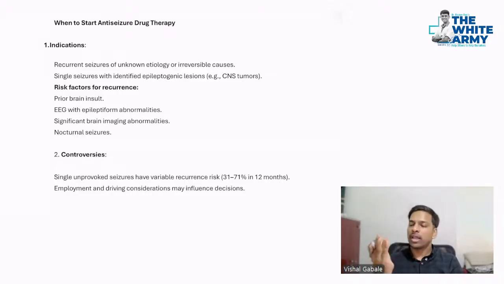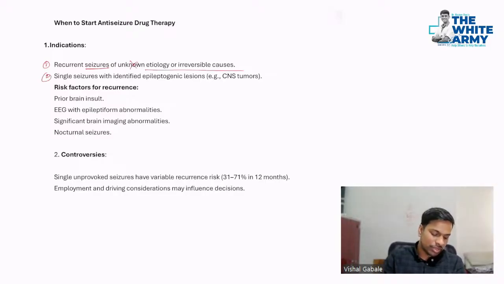The first point is if somebody is having a recurrent seizure of unknown etiology or irreversible cause. That's the first point. Then I'm going to start anti-epileptic treatment. Okay, that recurrent seizure is there, but no underlying cause is there. No etiology is known. And second point, single seizure with identifiable epileptogenic lesions. For example, if somebody is having CNS tumor, then definitely I will start treatment because he has the underlying cause.